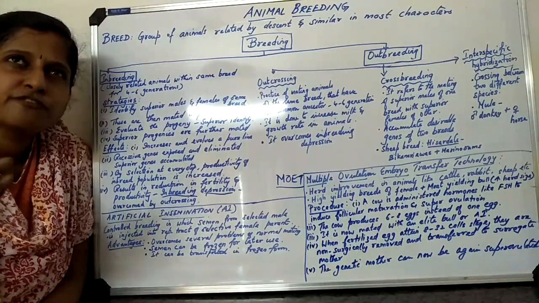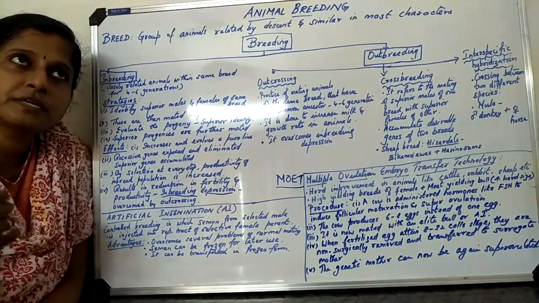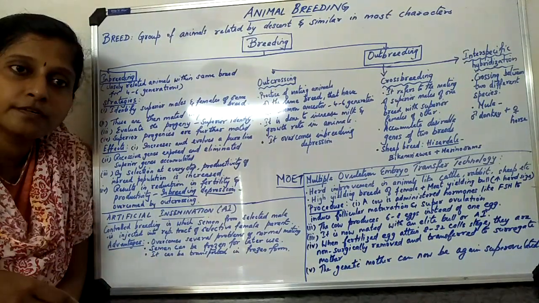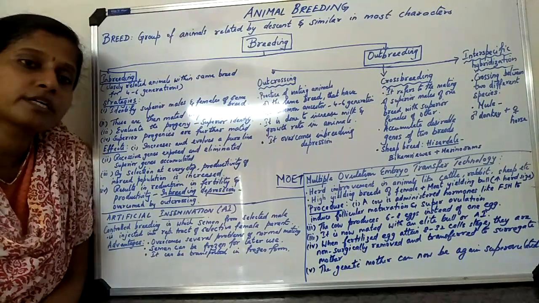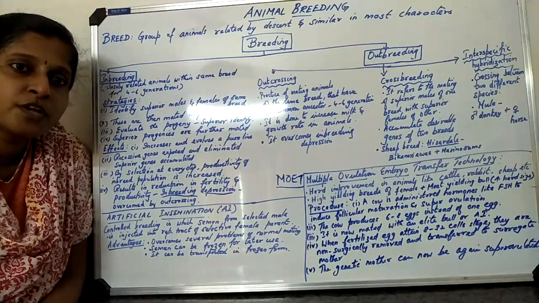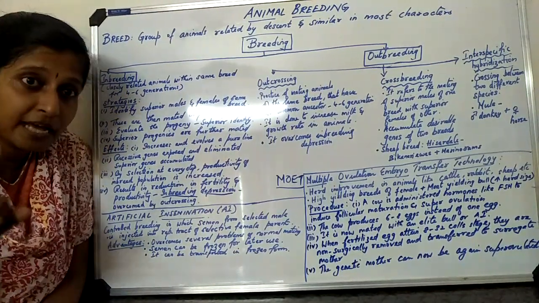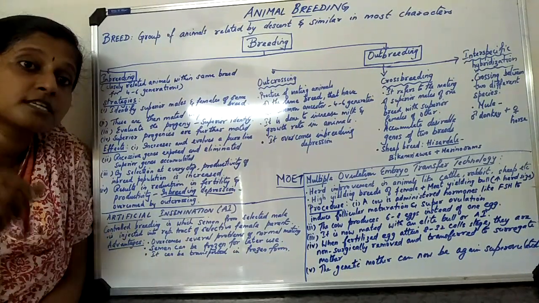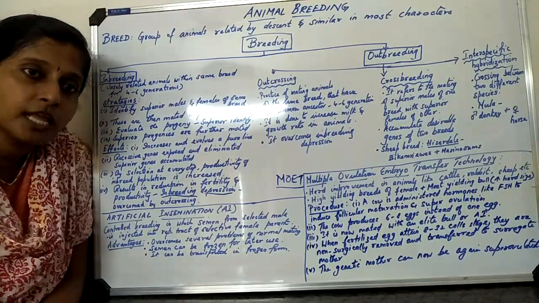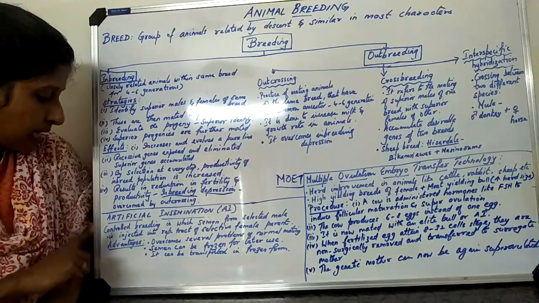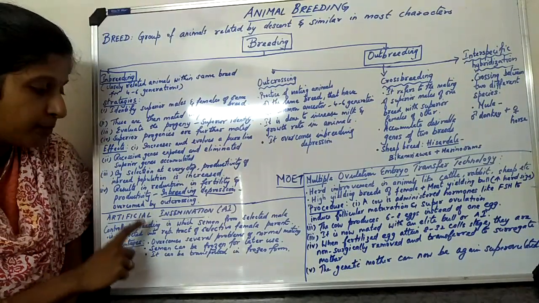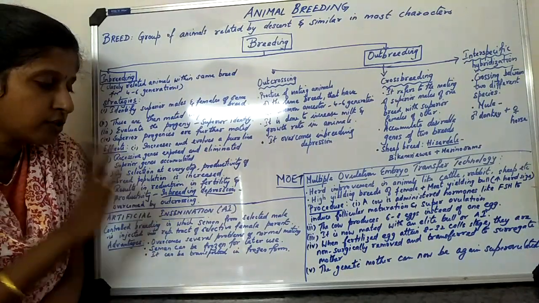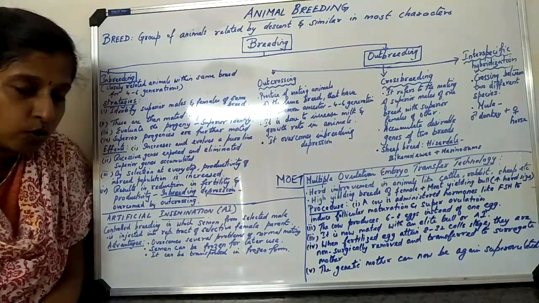And in that case, if a female has some good characteristics but has some problem with reproduction, in the reproductive time, if there is any problem, okay. In normal cases, if mating is not possible, but I want that female or male which has good characteristics, then what can I go for? Artificial insemination, okay. In this artificial insemination, controlled breeding takes place, in which the semen from a selected male is injected into the reproductive tract of the female, okay.